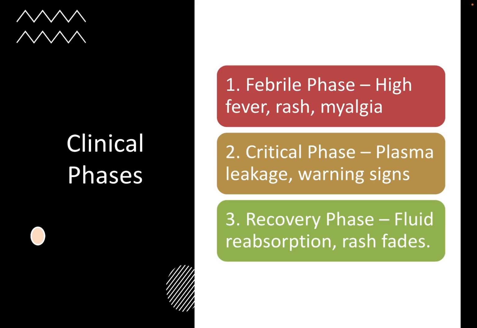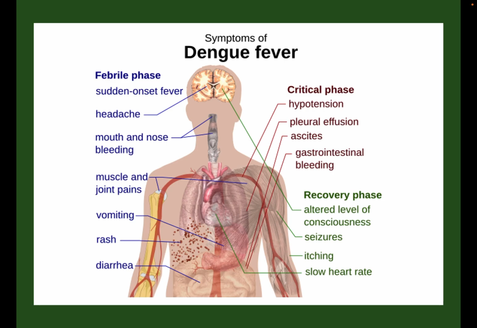Coming to the clinical features, in the febrile phase, there will be high fever, myalgia, and rash. In the critical phase, there will be plasma leakage and warning signs. In the recovery phase, there will be fluid reabsorption and the rash fades away. So, in the febrile phase, there will be sudden onset fever, severe headache, mouth and nose bleeding, muscle and joint pain, vomiting will be associated, and there will be rash and diarrhea.